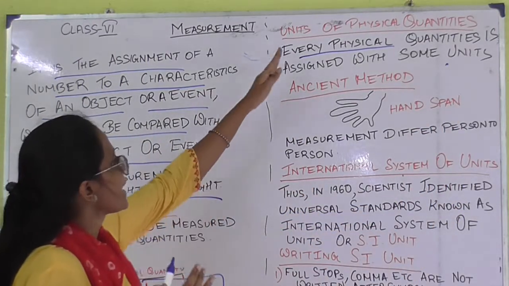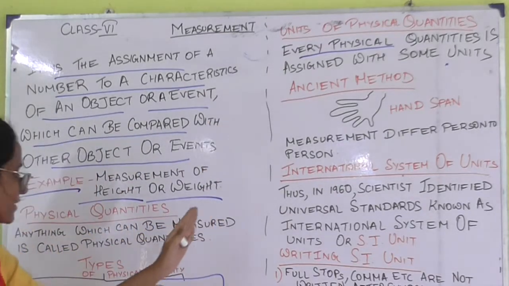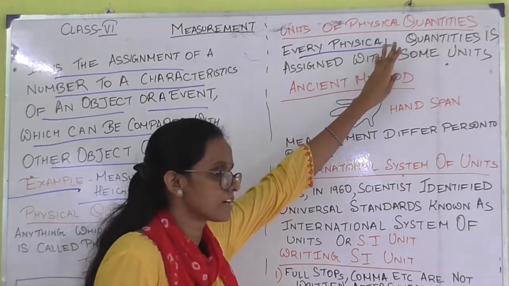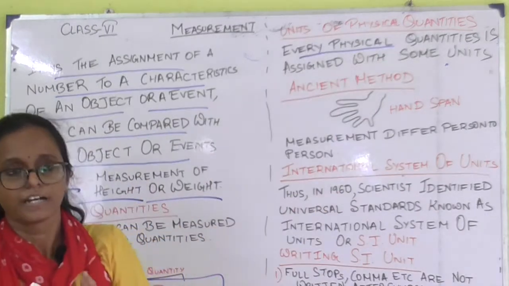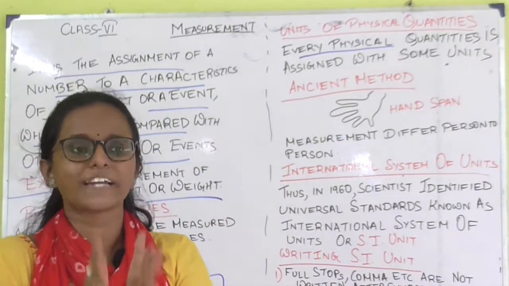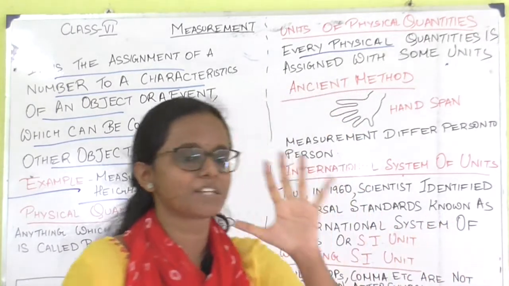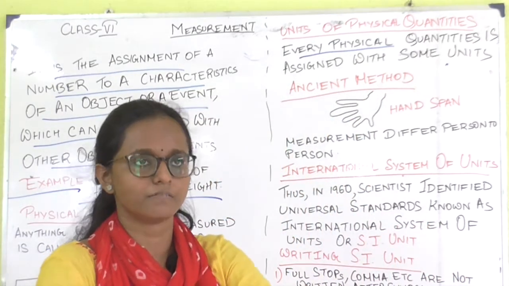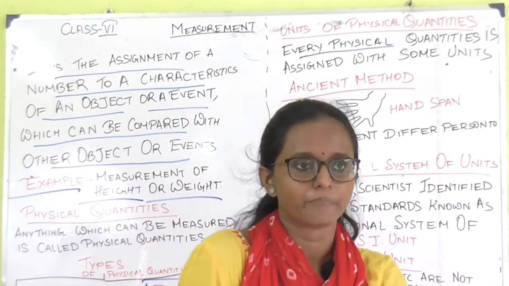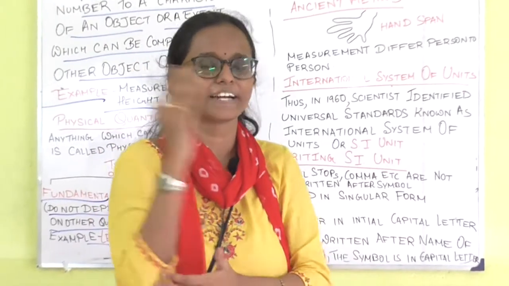Now we have learned about what is measurement, the physical quantity, and the types of physical quantity. Now, units of physical quantity. Why do we need this? In the previous days, we used to use the hand span, or the part from the knee to our palm. This part of the body was used for measuring any kind of thing.